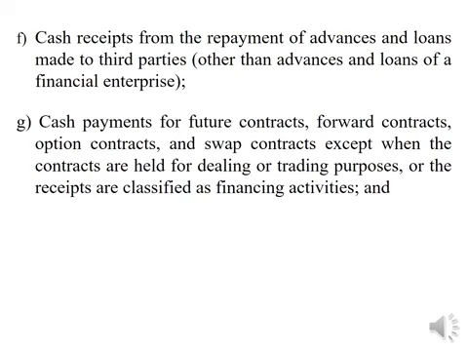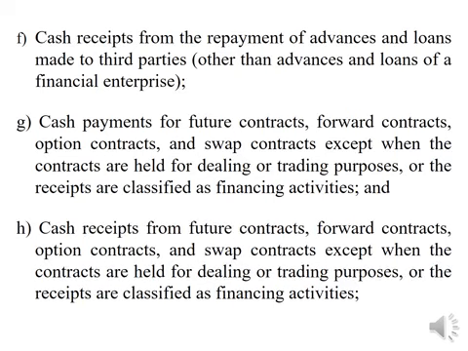Next one is cash payments for future contracts, forward contracts, option contracts, and swap contracts, except when the contracts are held for dealing or trading purposes, or the receipts are classified as financing activities. And cash receipts from future contracts, forward contracts, option contracts, and swap contracts, except when the contracts are held for dealing or trading purposes, or the receipts are classified as financing activities.